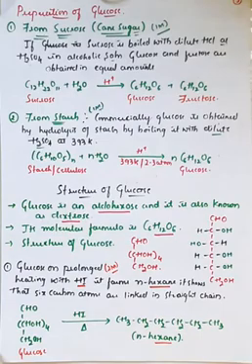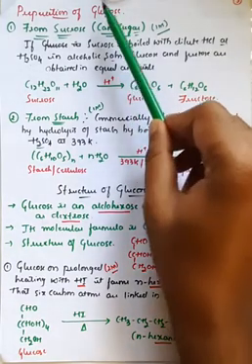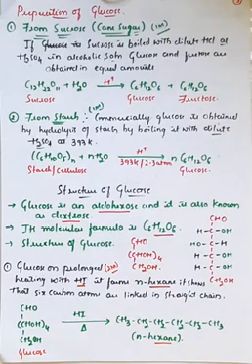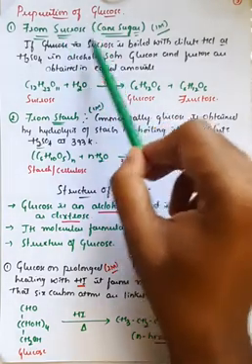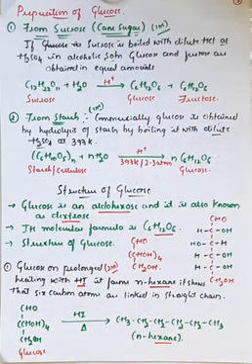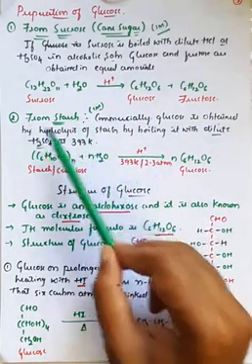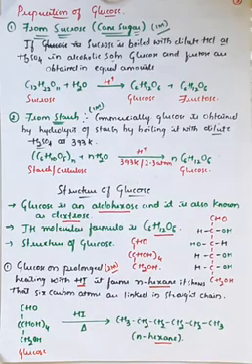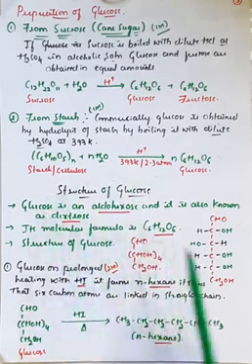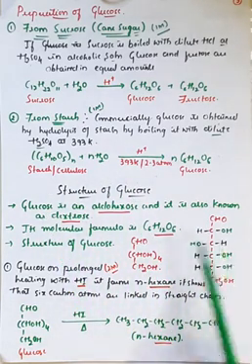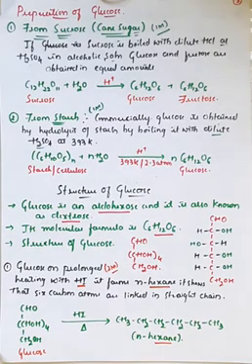Okay, let's see what we have learned today. The first important concept we have learned today is the preparation of glucose, and we have gone through 2 different preparations. One is preparation from sucrose, or you can call it cane sugar, and the second one is the preparation with the help of starch. Along with that, we have also seen the exact skeletal structure of glucose, and the proofs for the structure of glucose.